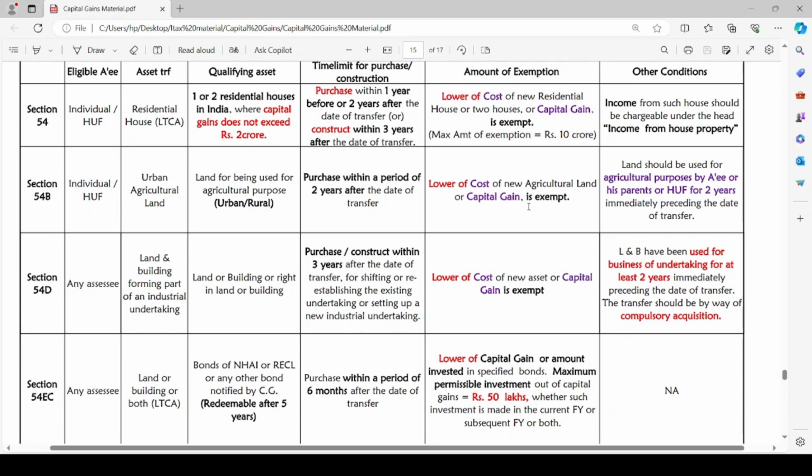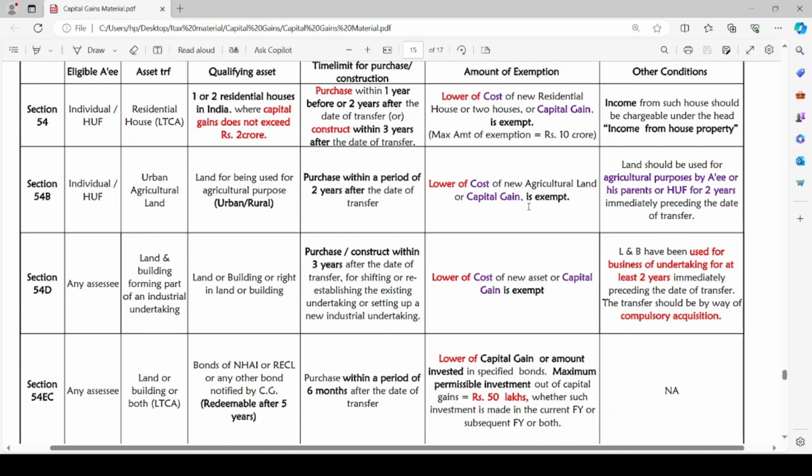Lower of cost of new residential house or 2 houses or capital gain is exempt. The maximum amount of exemption is rupees 10 crore only. If it exceeds 10 crore, we cannot claim the excess amount. Up to 10 crores only the exemption can be claimed.